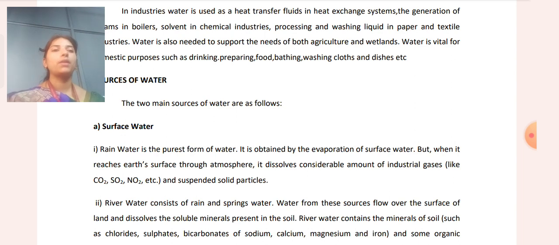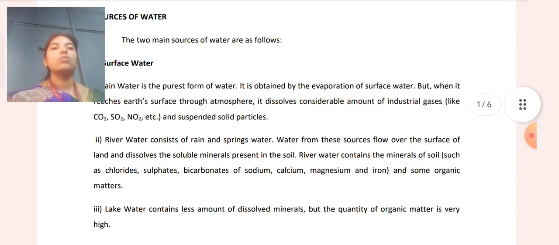It is obtained by the evaporation of surface water, but when it reaches the earth's surface through the atmosphere, it dissolves a considerable amount of industrial gases like carbon dioxide, sulfur dioxide, nitrous oxide, and suspended solid particles. Next is river water. River water consists of rain and spring water.